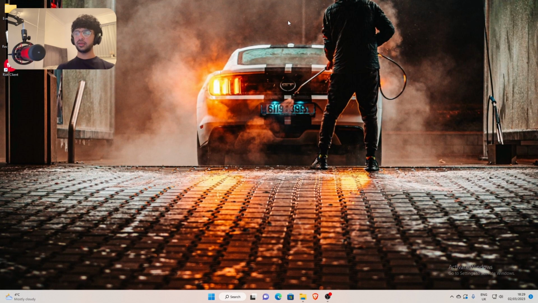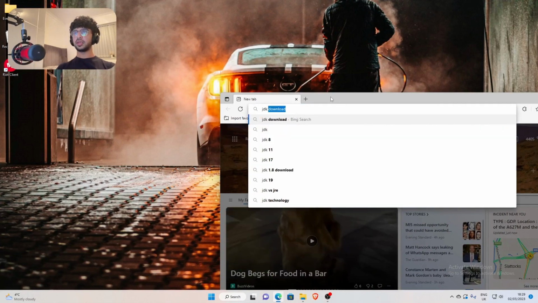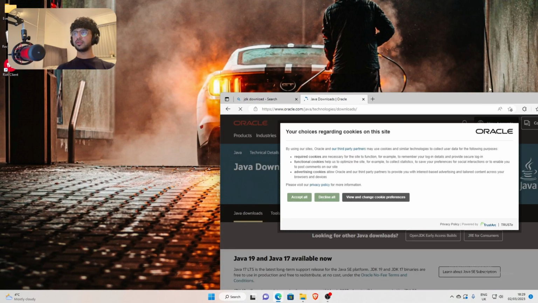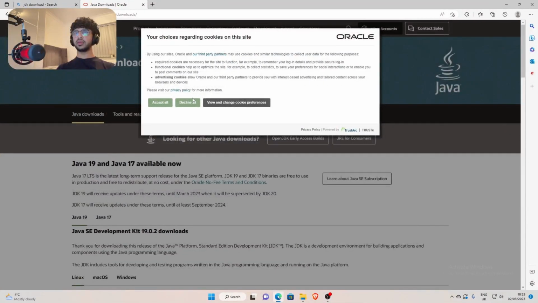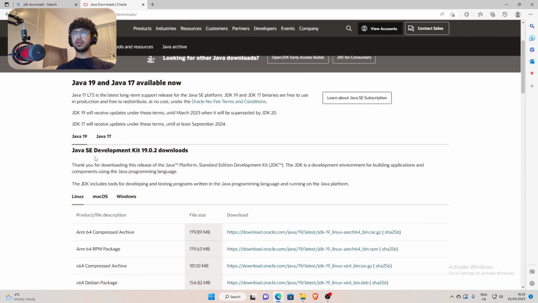So firstly, you want to just open your browser and then type in JDK download, and then go on to the first link, click accept. Now you want to click Java 17, not Java 19, and the reason for this is that they will stop updating Java 19 when Java 20 comes out. However, they will carry on updating Java 17.